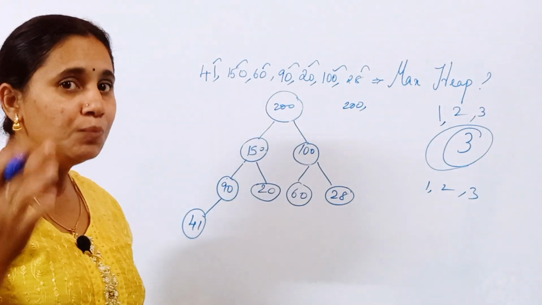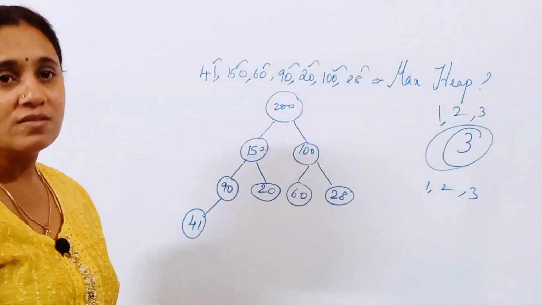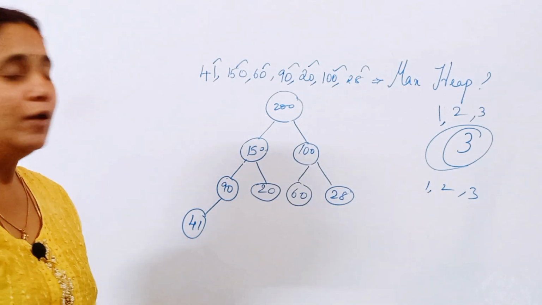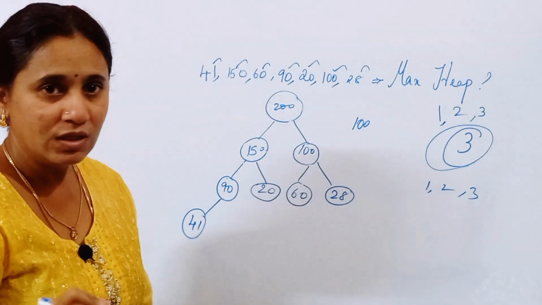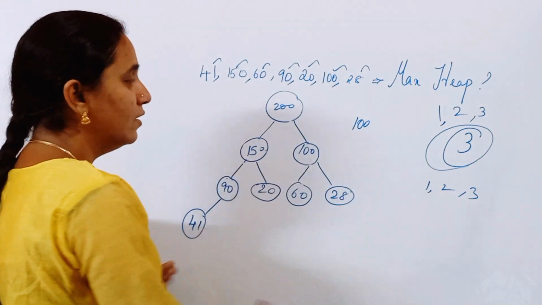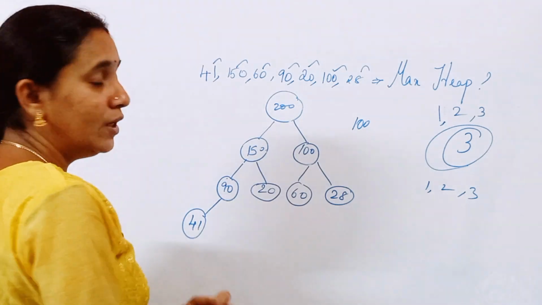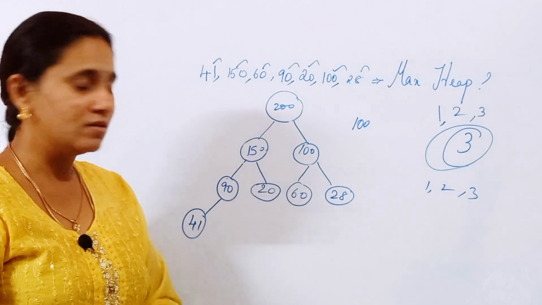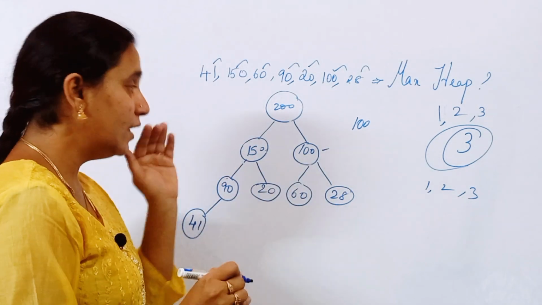Now another important point is, if they are asking you to delete one element. Okay, for example, I want to delete the element 100. Please make a note. If I am going to delete this element 100, what is the final data structure? Okay, so that I must have to see. So this is another very important question. So how will I be deleting this? See, please make a note of it. This is my element to be deleted.